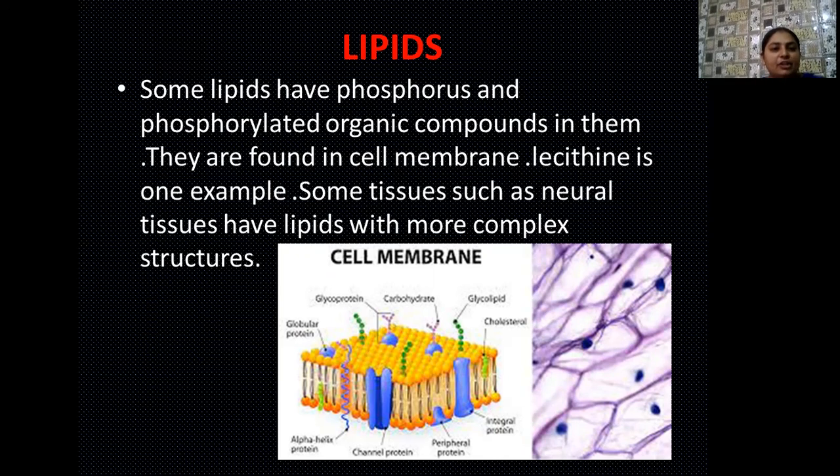Besides these, some tissues such as neural tissues also have a sheath made up of lipids. You have heard in 10th standard about two types of neurons. These may be the myelinated neurons and the non-myelinated neurons. The neurons which are generally found in the brain and the spinal cord, which are the motor neurons, are actually called myelinated neurons because of the presence of this lipid layer. And the presence of this lipid layer allows the fast movement of nerve impulses through these neurons. That's why our central nervous system takes only a few seconds to take a decision.